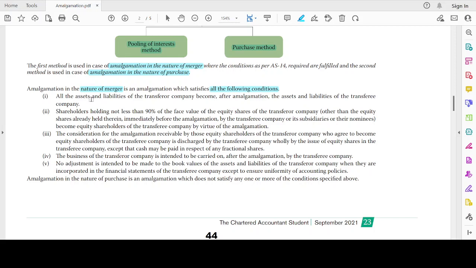All the assets and liabilities of the transferor company, after amalgamation, become the assets and liabilities of the transferee company. All the assets and liabilities, nothing can be left. Every asset and every liability of the transferor company should become the assets and liabilities of the transferee company.